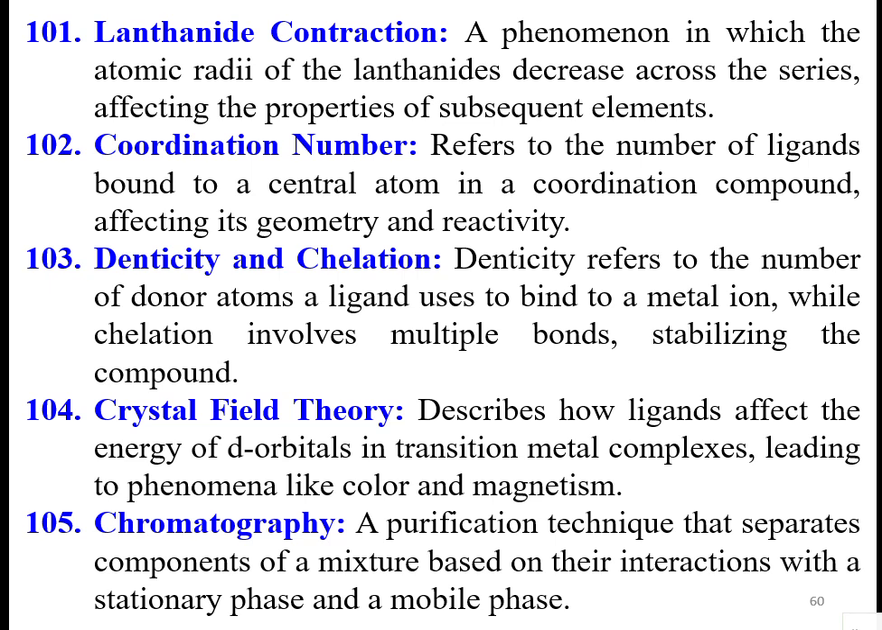Lanthanide contraction. It's a phenomenon in which atomic radii of the lanthanides decrease across the series, affecting the properties of subsequent elements. Coordination number refers to the number of ligands bound to a central atom in a coordination compound, affecting its geometry and reactivity. Then denticity and chelation. Denticity refers to the number of donor atoms a ligand uses to bind to a metal ion, while chelation involves multiple bonds stabilizing the compound.